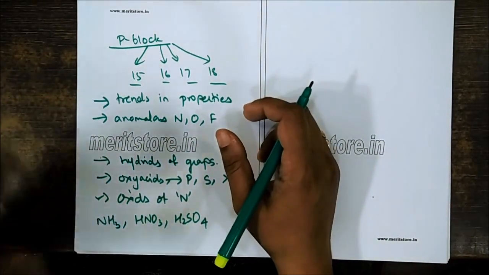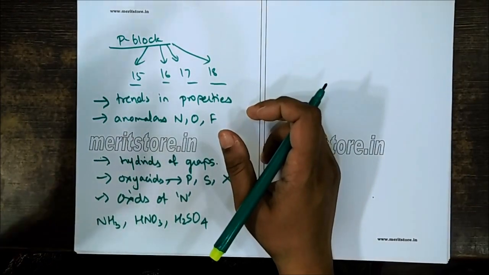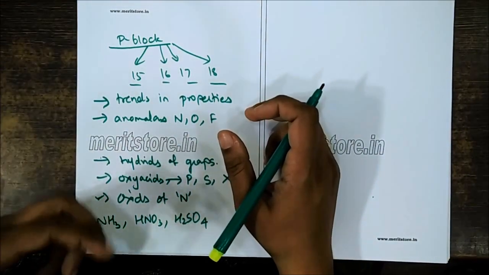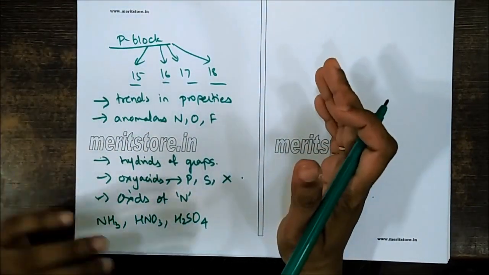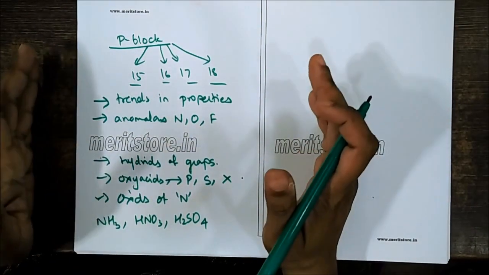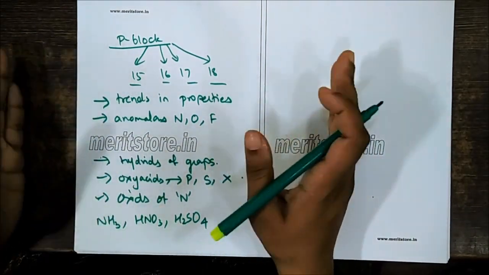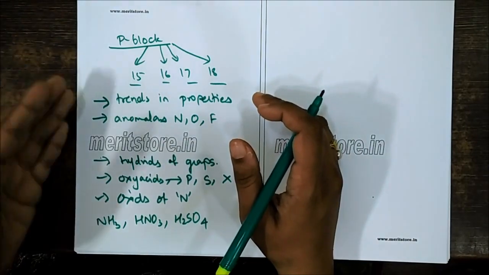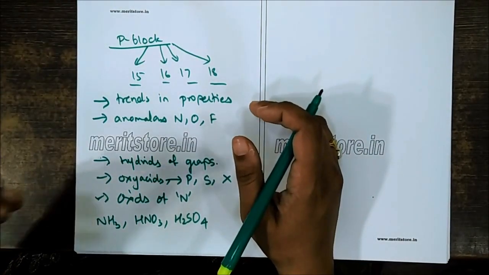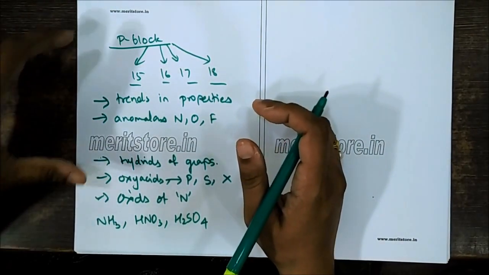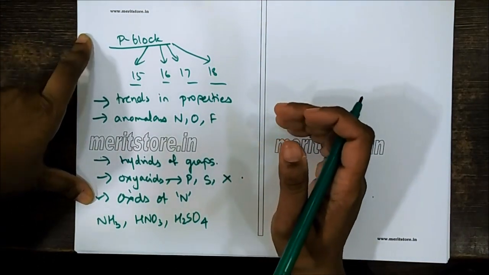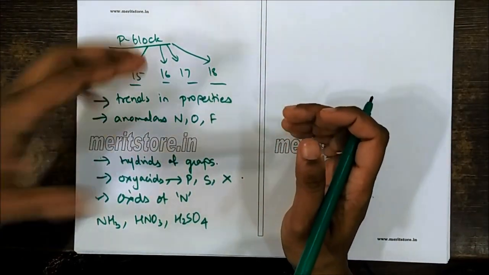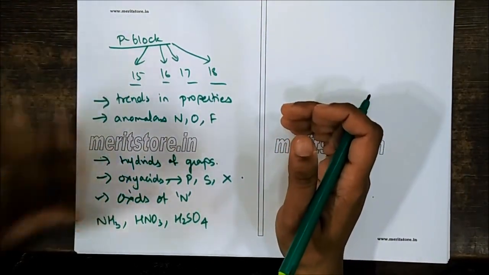It's really very difficult to revise the P block in one slot because there are lots of inorganic reactions involved. But at least instead of skipping the entire chapter, I will advise students to at least go through this and try to solve some of the MCQs related to this. That will really help them and build up their confidence in the P block elements.